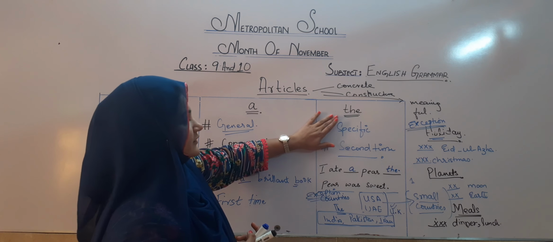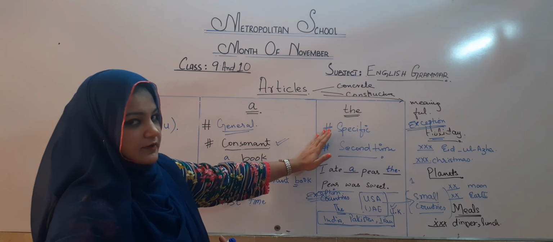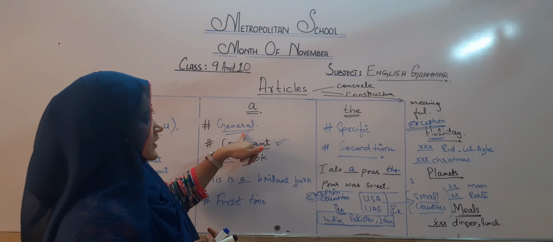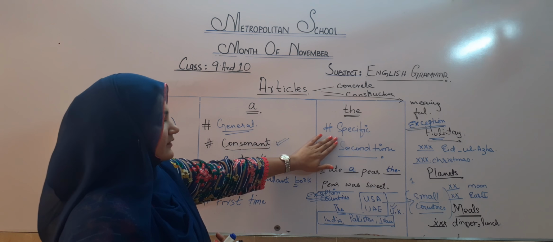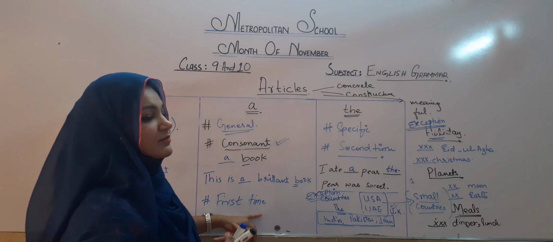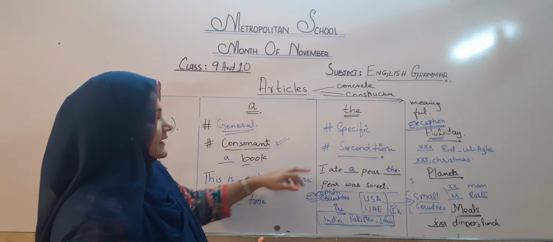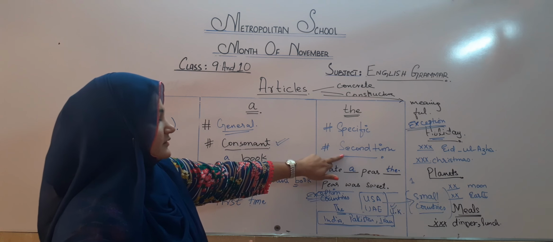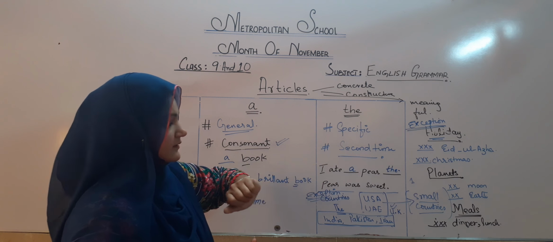The is the opposite of a. With the we are talking about something specific, and something for the second time.